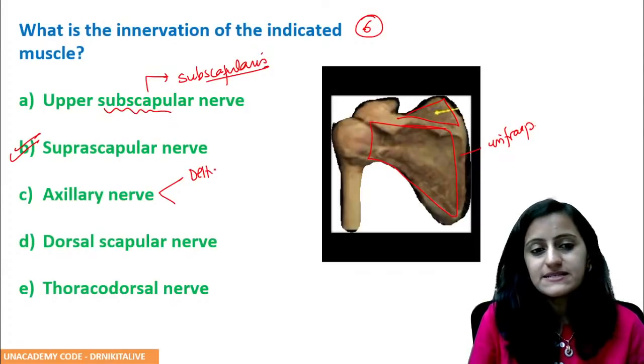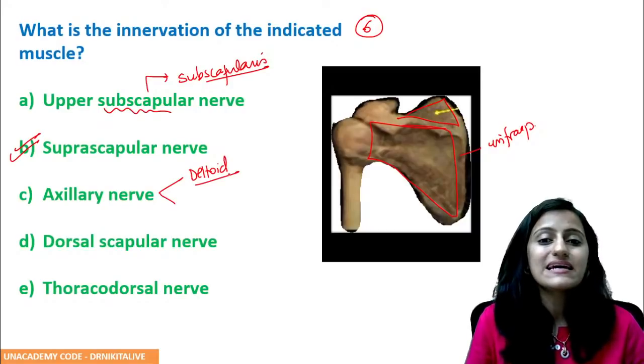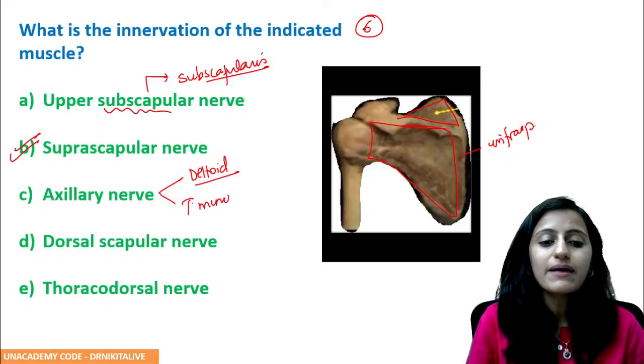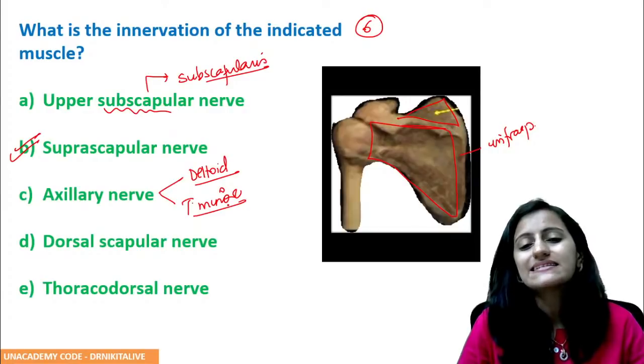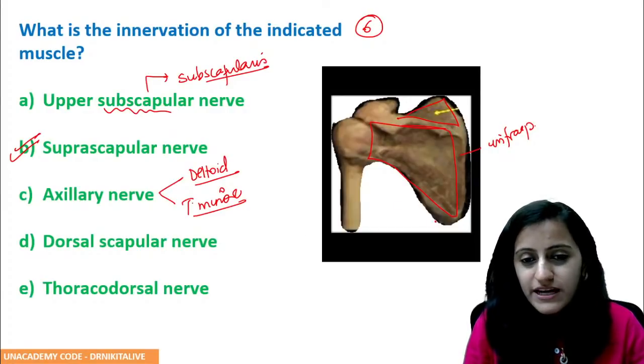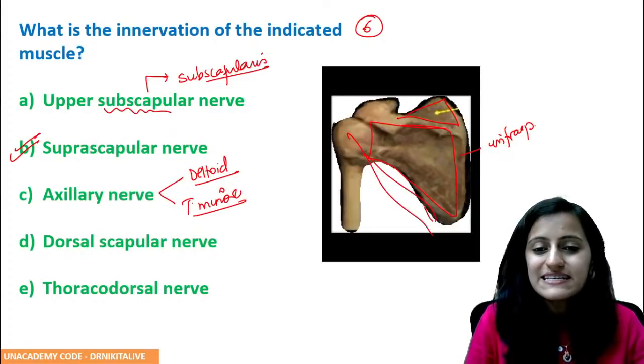Axillary nerve is basically deltoid. Okay, it is deltoid and teres minor. Okay, deltoid and teres minor. Below the infraspinatus, you will have the teres minor.